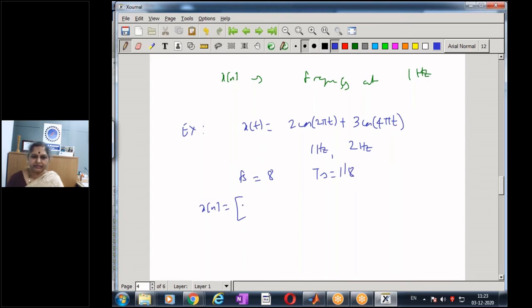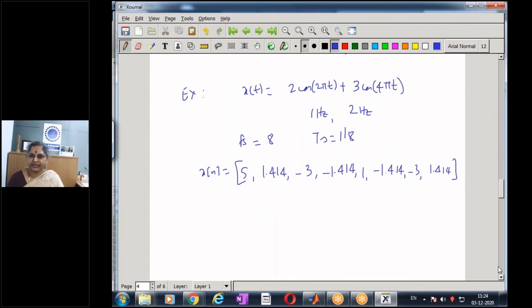I am getting the values as 5, 1.414, minus 3, minus 1.414, 1, minus 1.414, minus 3, 1.414.